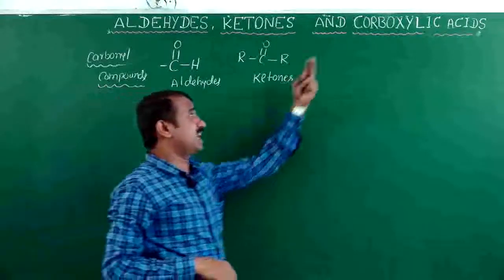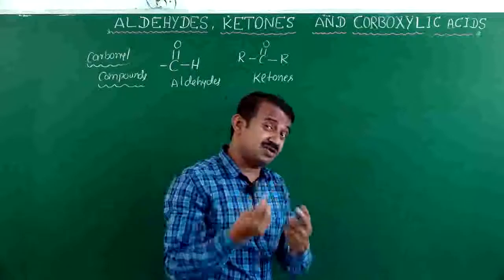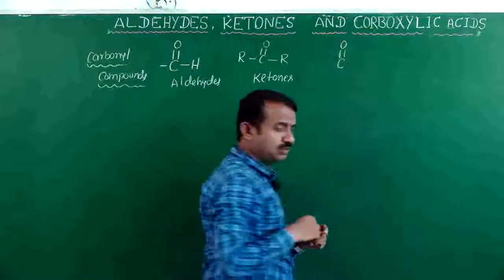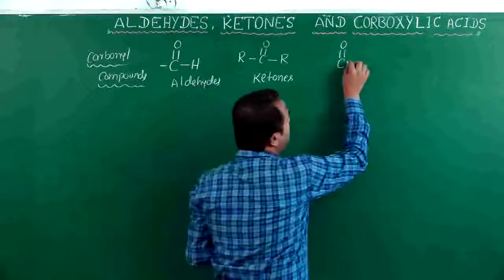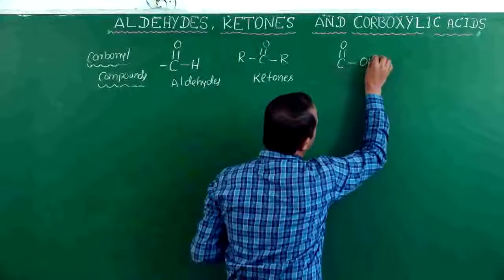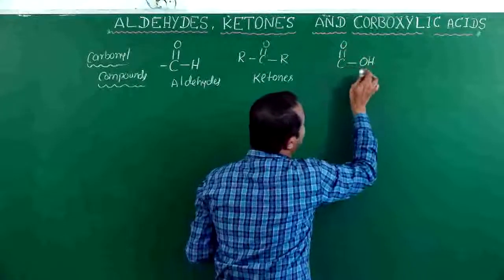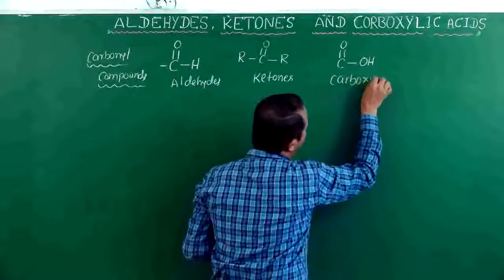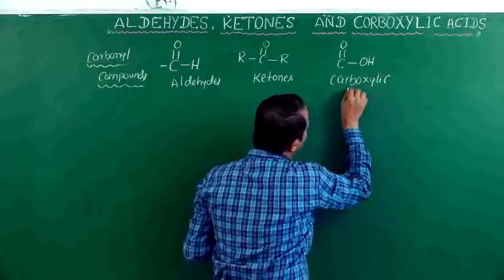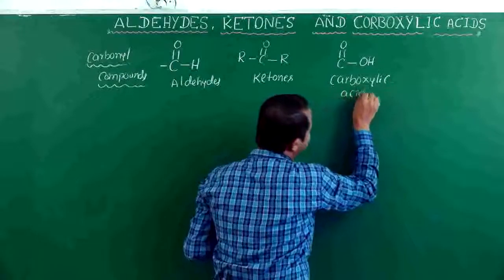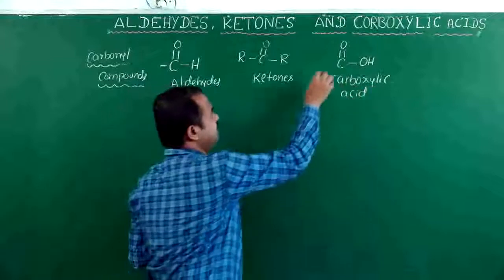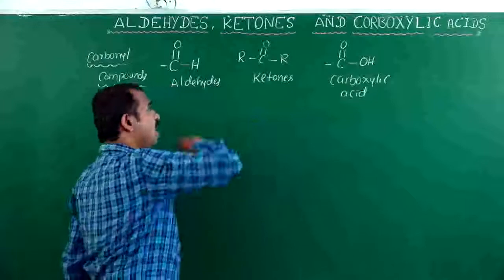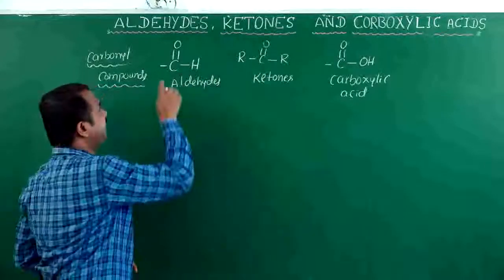Okay. Next, coming to the carboxylic acid, the carboxylic acid also contains a carbonyl group. The carbonyl compound attached with a hydroxy group is called a carboxylic acid. This is aldehydes, ketones and carboxylic acids. All three functional groups contain a carbonyl.